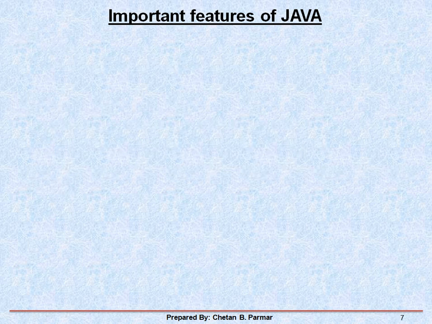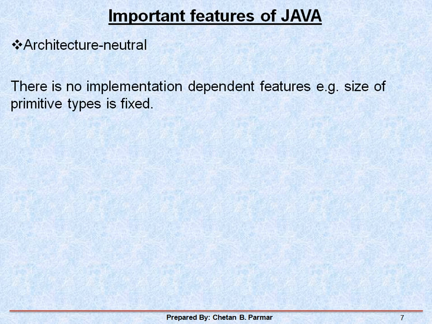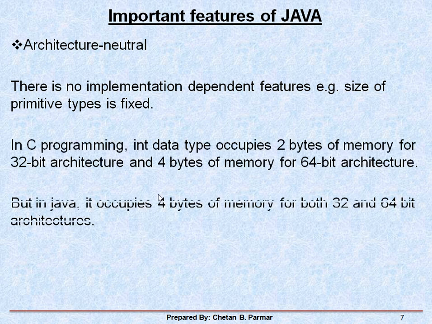Okay. Then next one is architecture neutral. Again, this is a very important feature. There are no implementation dependent features. That means the size of primitive types is fixed. If you have heard about the C programming language, integer types contain 2 bytes of memory for 32-bit architecture and 4 bytes of memory for 64-bit architecture.